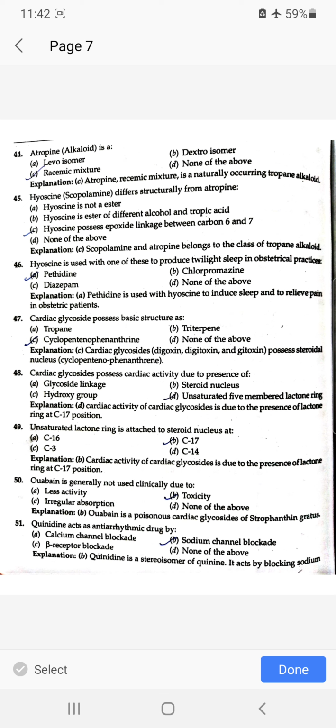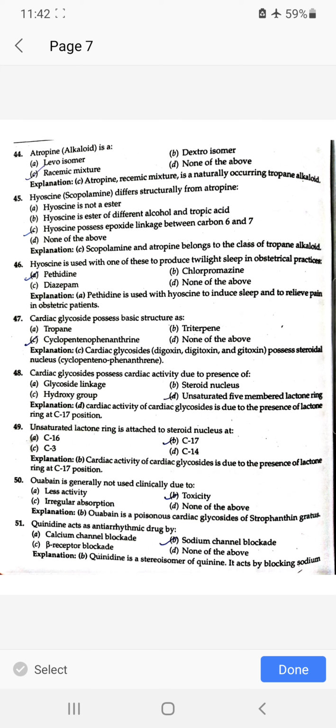Atropine is a racemic mixture. Hyoscyamine differs structurally from atropine in that hyoscine possesses an epoxide linkage between carbon 6 and 7. Hyoscine is used with one of these two products to produce twilight sleep in obstetrical practice: pethidine.